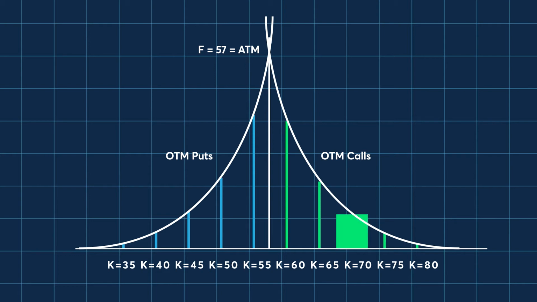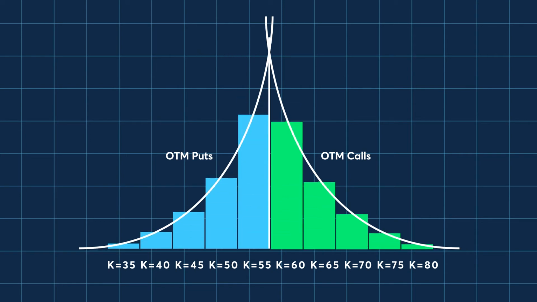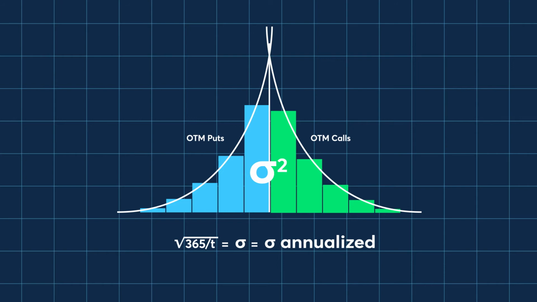Individual areas under this curve can be calculated. These areas, shown as rectangles, can then be added together to estimate the total area under the curve. The total area under the curve is the variance, and the square root of variance is the standard deviation. When annualized, the standard deviation becomes the usable volatility number that is representative of the prices for all the options, rather than simply the at-the-money estimate often used as a quick reference.